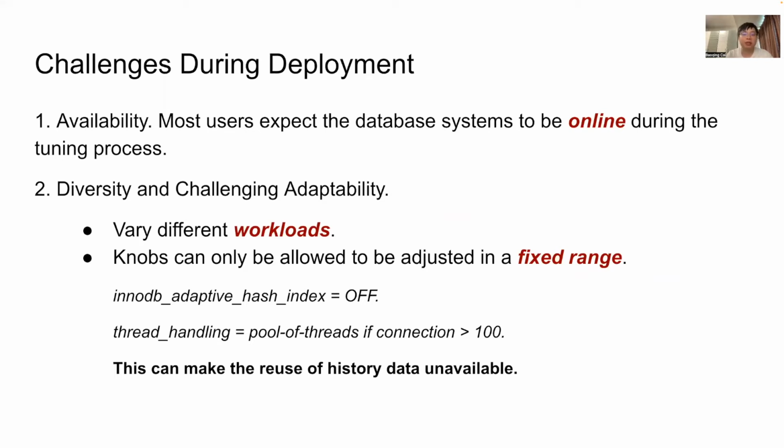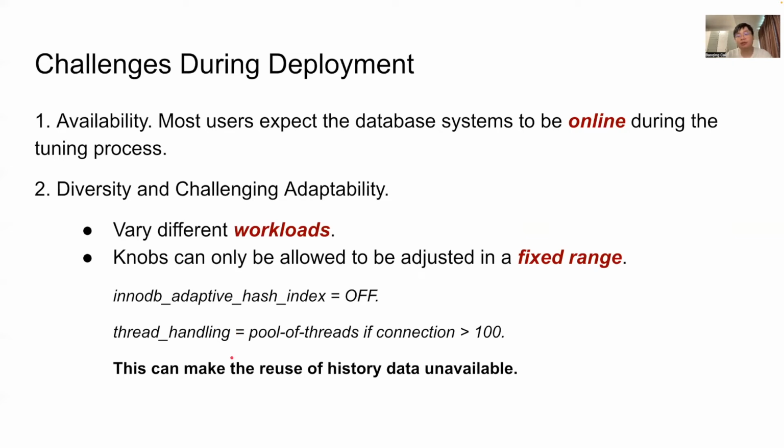Different users may require different subspaces for their tuning tasks and can provide very different workloads. Knobs can be fixed or only be allowed to be adjusted in a certain range. For example, innodb adaptive hash index is set to off, and the thread handling is defined as pool-of-threads only if connections are larger than 100. This can make the reuse of history data unavailable.